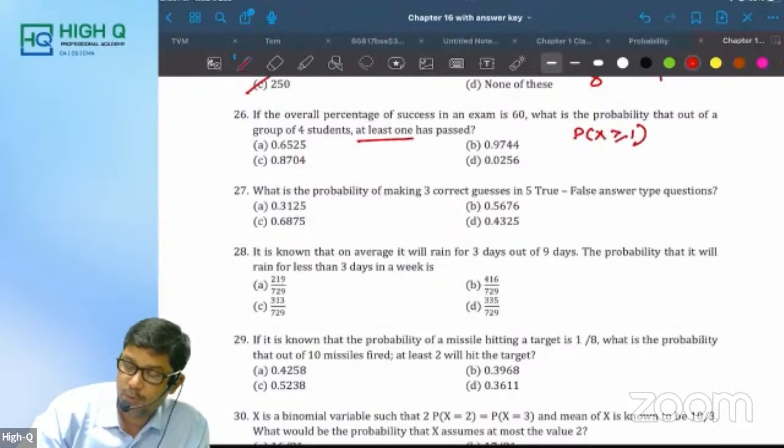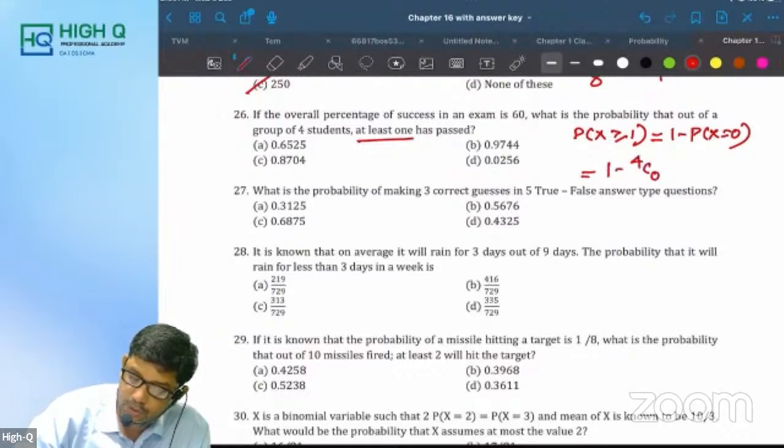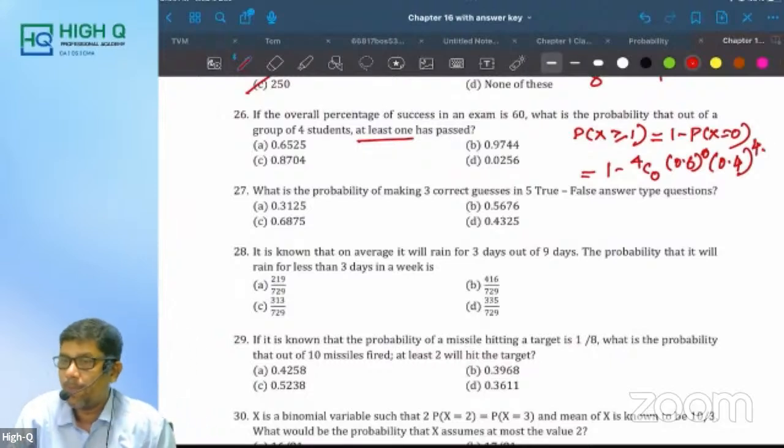What is meant by at least one? Yesterday only I gave the formula. 1 minus probability of none. So, x value 0. Total, how many are there? If overall percentage of exam is 60, what is the probability out of a group of 4 students? So, 1 minus 4C0, P power 0, Q power 4, Q is what? 0.4. Tell me what is the answer?